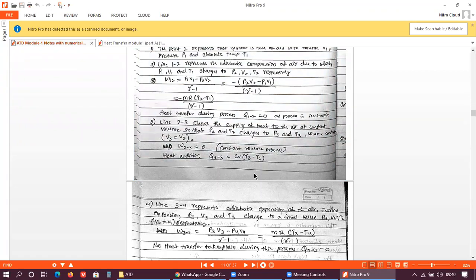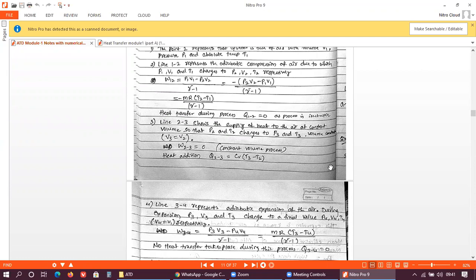So how does the heat addition take place? Heat addition takes place at constant volume, so that is Cv, the specific heat at constant volume, multiplied by the temperature difference, T2 and T3. Heat addition takes place during the process, that is the line 2 to 3.